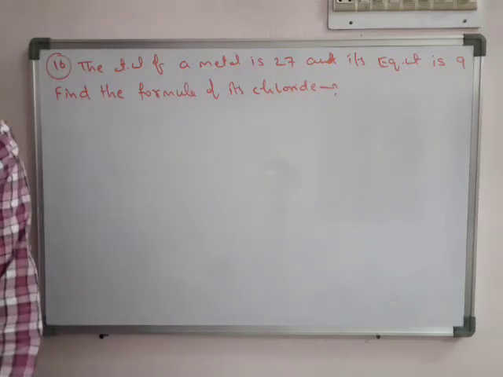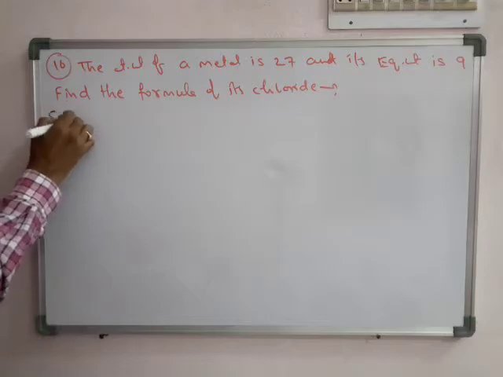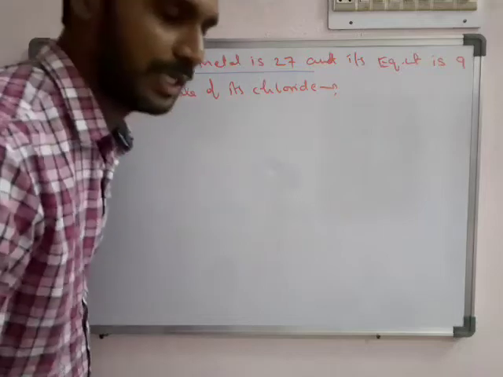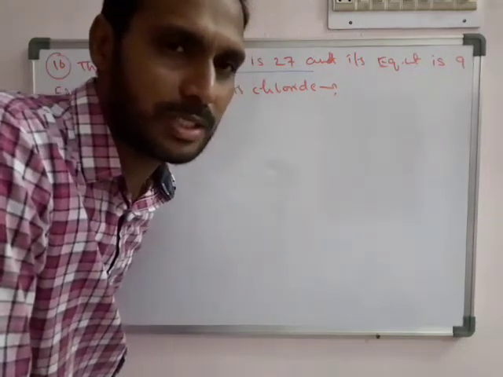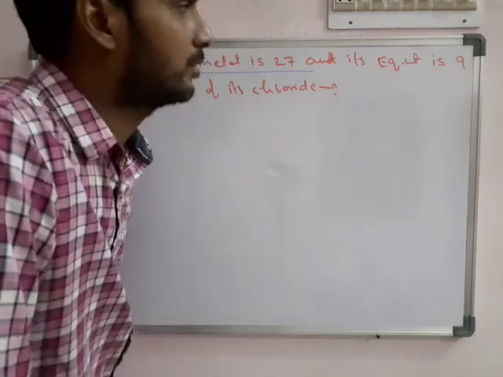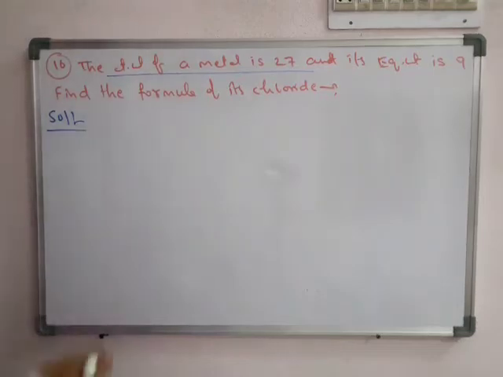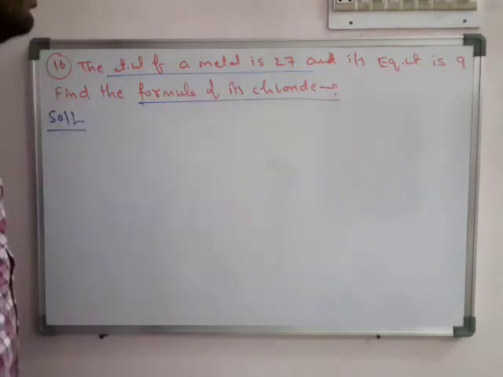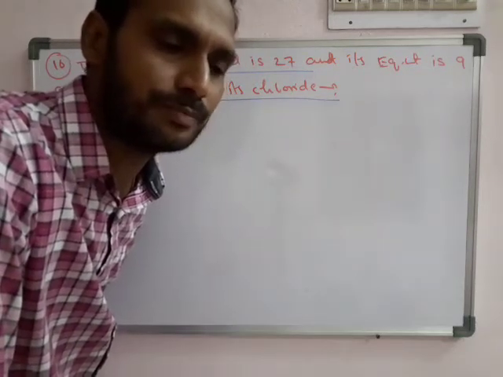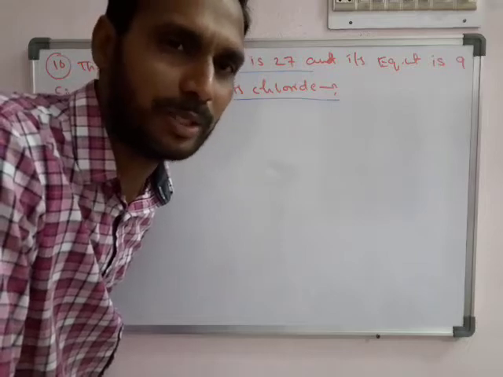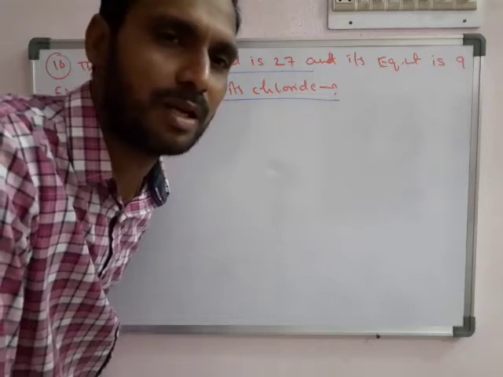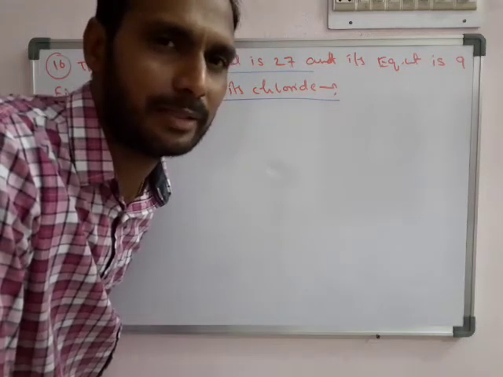It's a very simple problem, but it is looking different. The atomic weight of the metal is 27. Here we can guess the atomic weight of metal 27 is nothing but aluminum. The equivalent weight is also given as 9. So what is the formula of its chloride? Aluminium chloride is AlCl3. But we can't say directly aluminium, it has no importance in the problem. Therefore I have to write in terms of metal, that is MCl3.